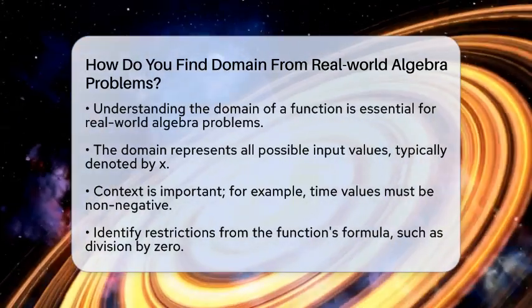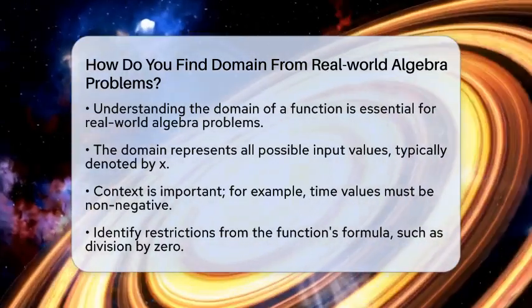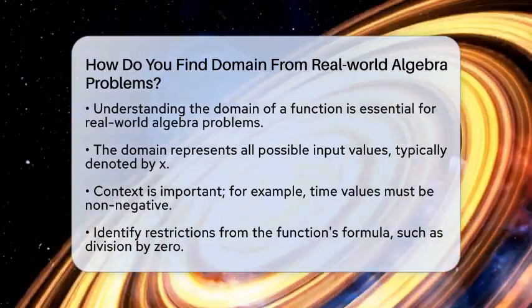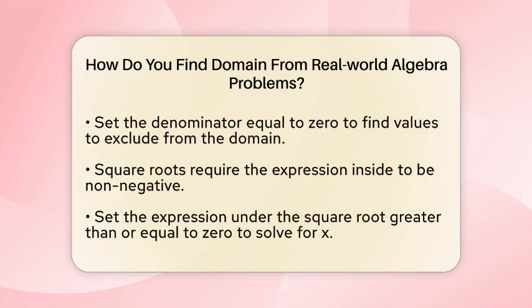Next, you should look for any restrictions that come from the function's formula. One common restriction is division by 0. If your function includes a fraction, the denominator cannot be 0. To find these values, set the denominator equal to 0 and solve for x. Any x value that makes the denominator 0 must be excluded from the domain.